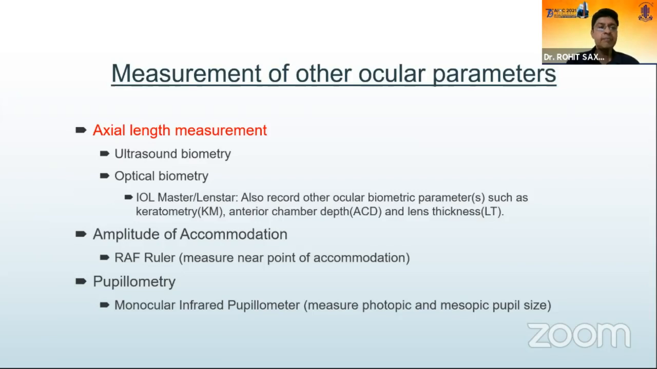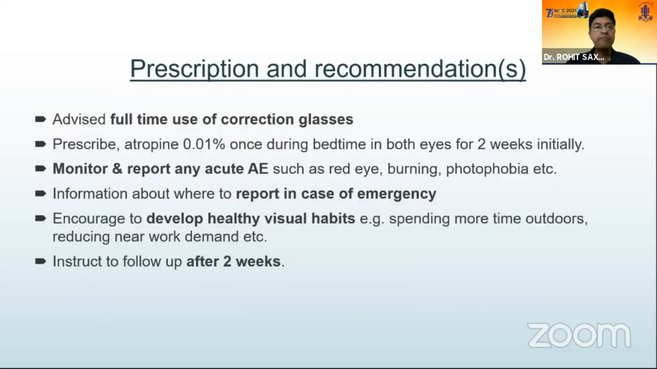So now, even in clinical practice, the key outcome measure that one should look for or hope for is reduction in the axial length elongation. So axial length measurement using ultrasound biometry or an optical biometer, IOLMaster or LensStar, is now not only optimal, but probably an essential part of myopia workup. Measure the amplitude of accommodation, also do baseline pupillometry, and the effect after you start the drug. So we advised full-time use of corrected glasses.